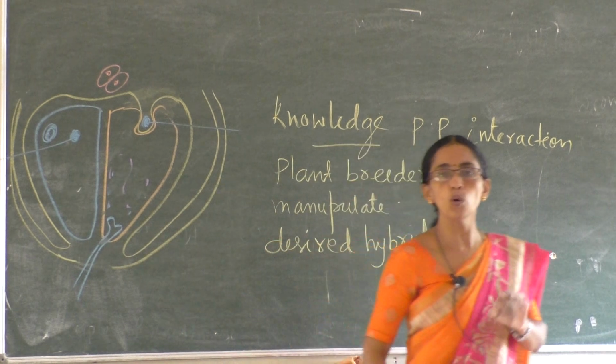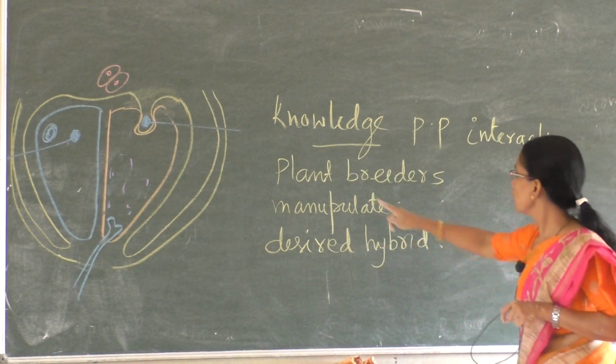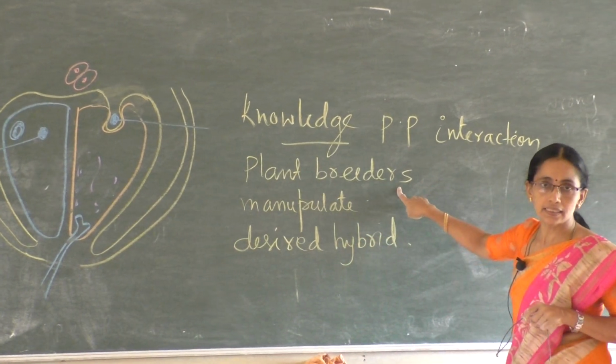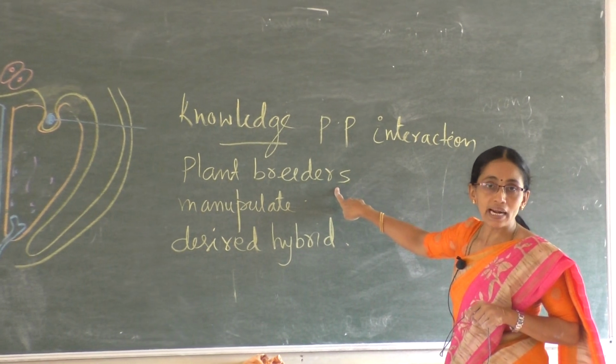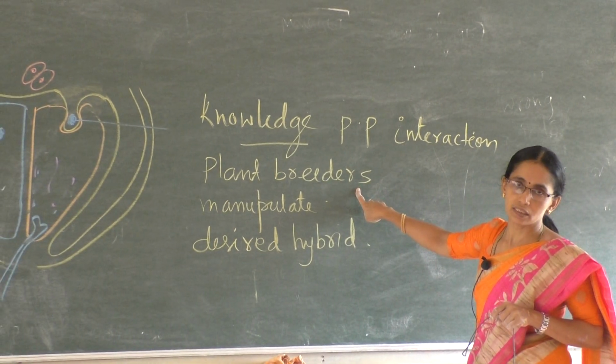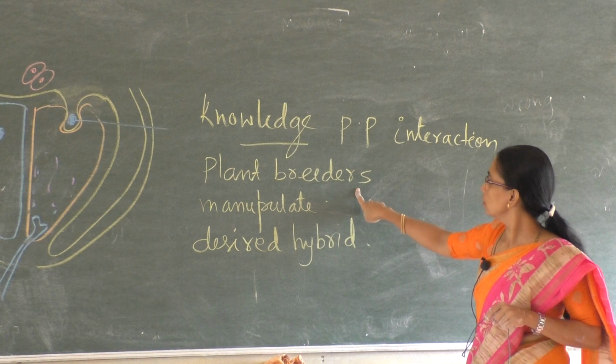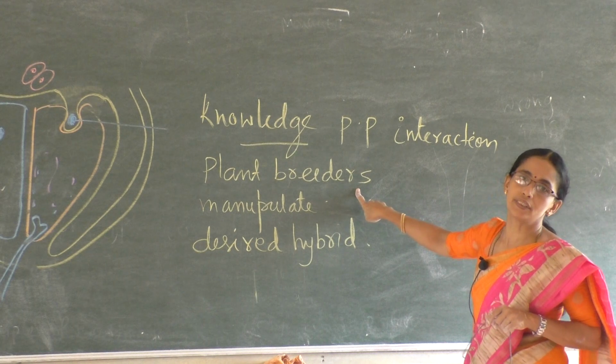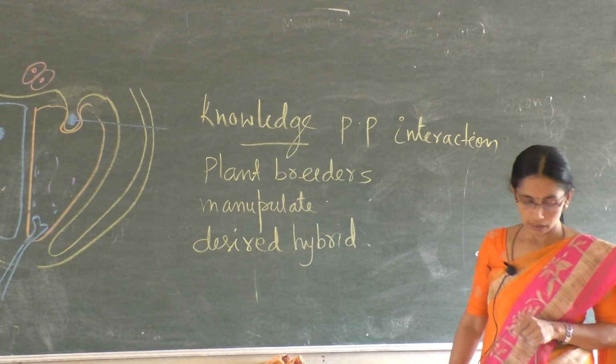Knowing pollen pistil interaction, plant breeders, scientists who produce hybrids, are known as plant breeders.